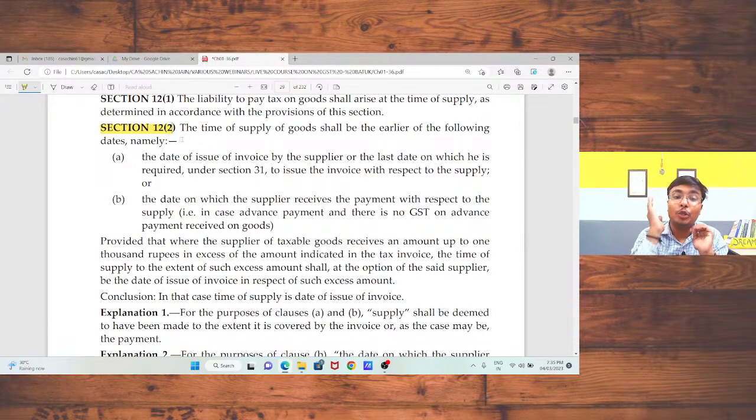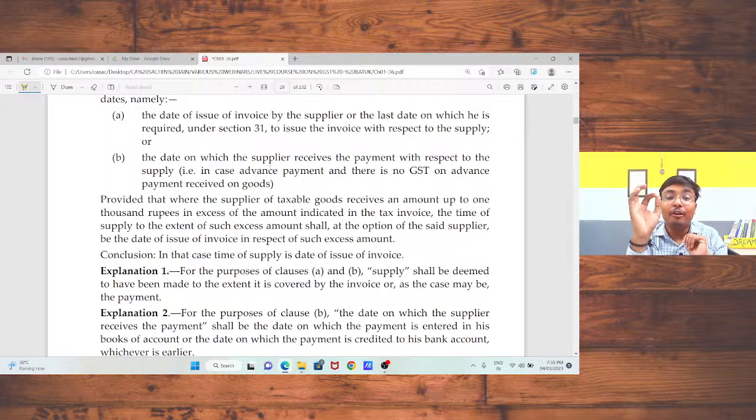Okay. So now we are going to discuss the provision. Section 12 subsection 2. The time of supply of goods shall be the earlier of following dates. The date of issue of invoice by the supplier, or the last date on which he is required to issue it under section 31. What is mentioned in section 31? We will discuss it. Okay. Now, the point is that the date of invoice is your time of supply. Next, the date on which the supplier receives the payment with respect to the supply.